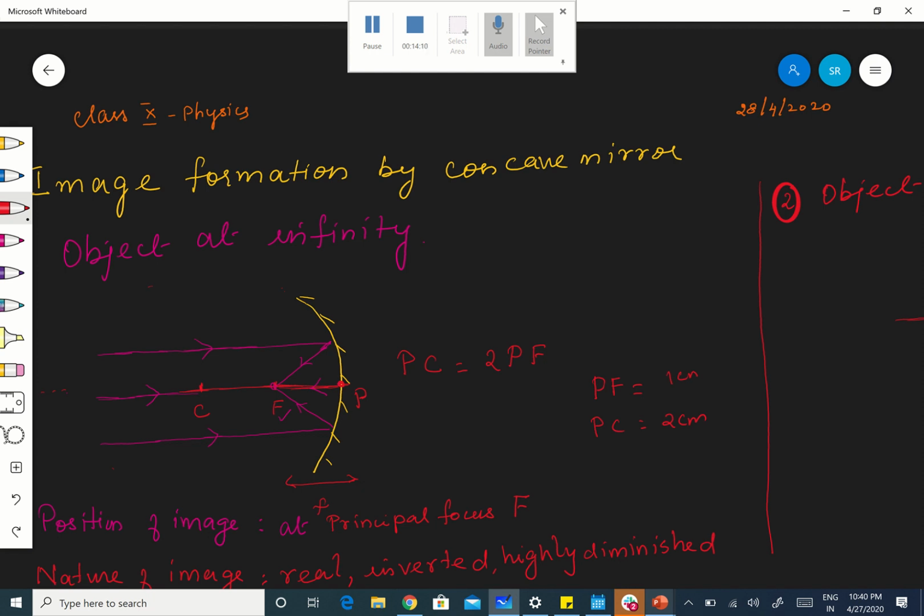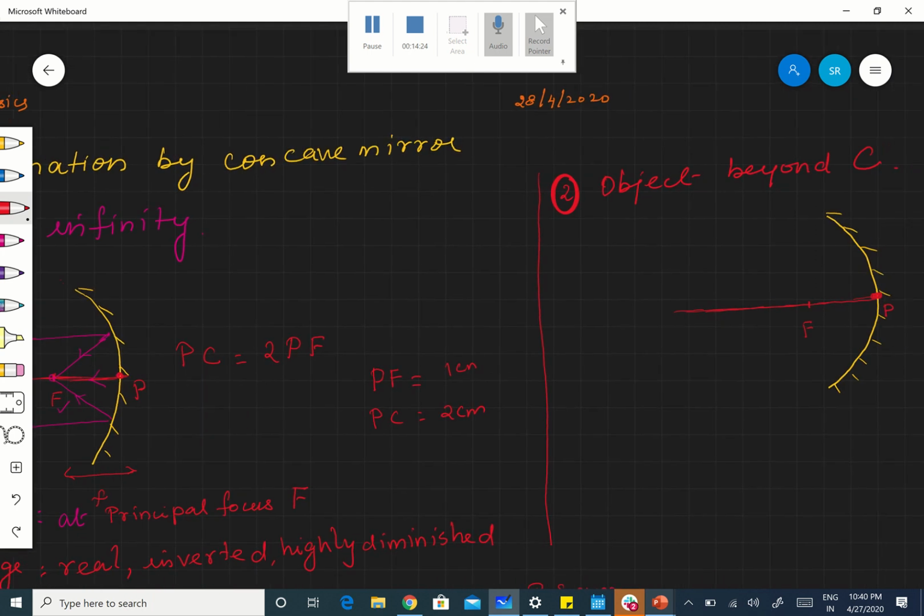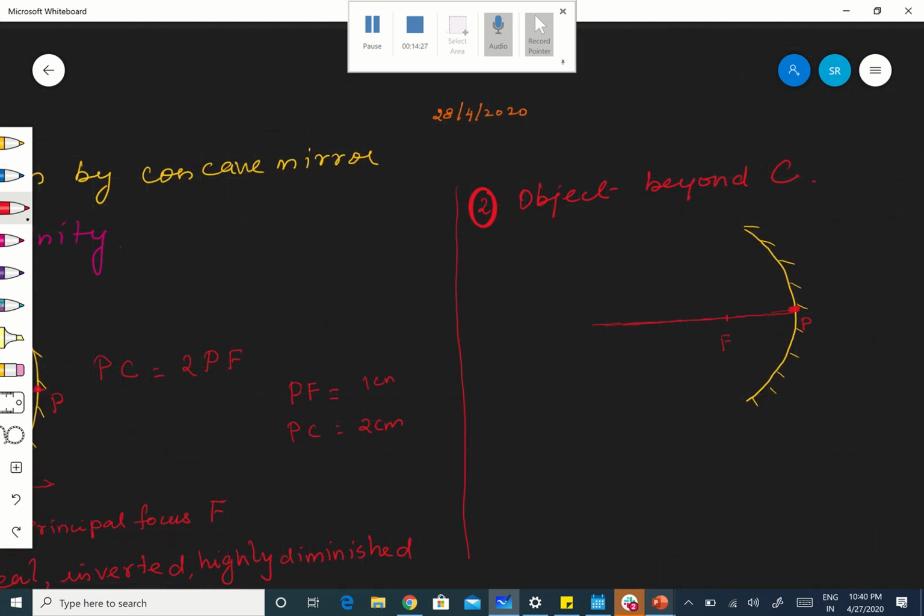So, PF is equal to 1 centimeter means PC should be equal to 2 centimeter. Are you following? Therefore, PF is equal to FC. PF is equal to FC. That you have to maintain. And if you are comfortable with 1.5 centimeter for PF, PC should be 3 centimeter. Whichever you take, you have to take the measurement properly. It is better to take 1 centimeter. Here PF and FC are approximately the same, right?